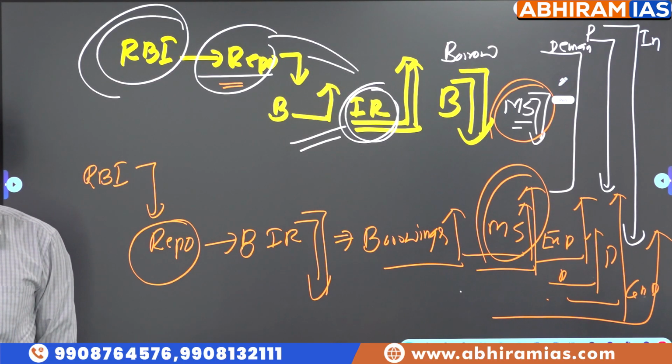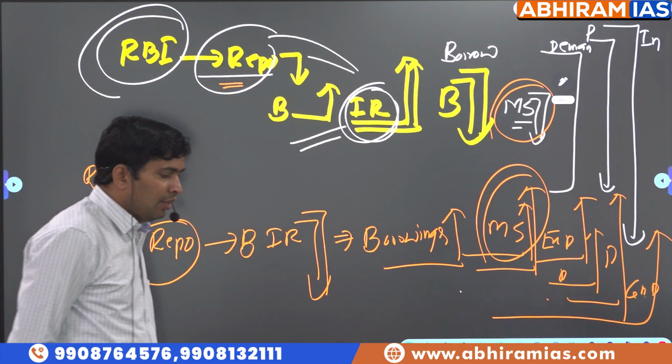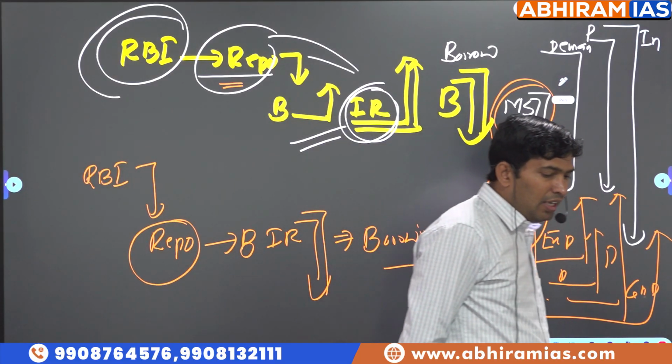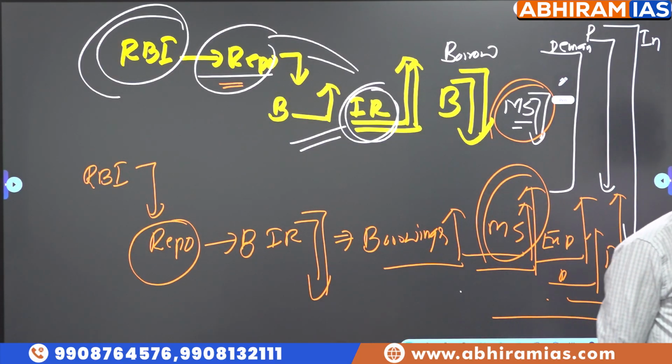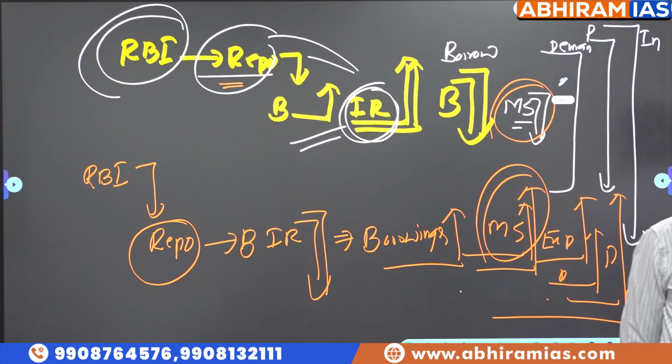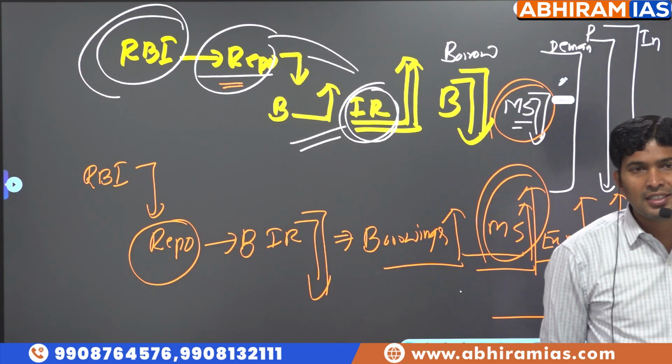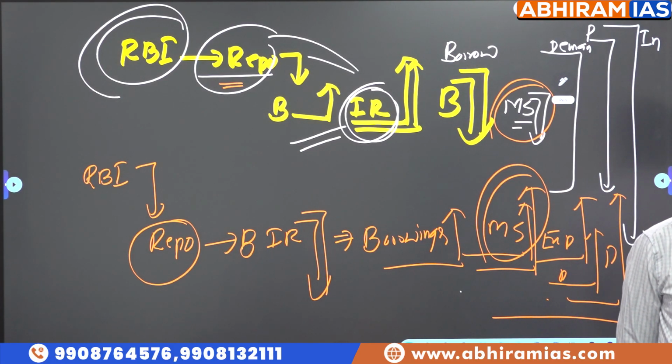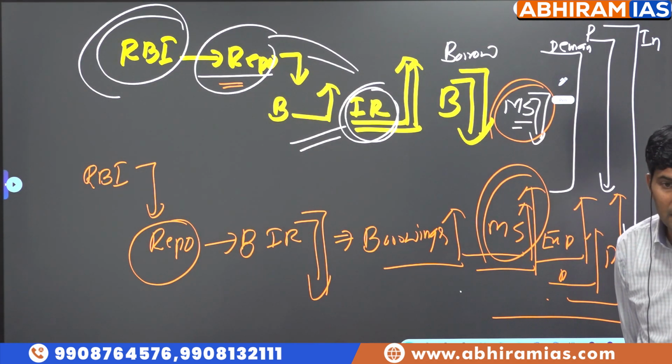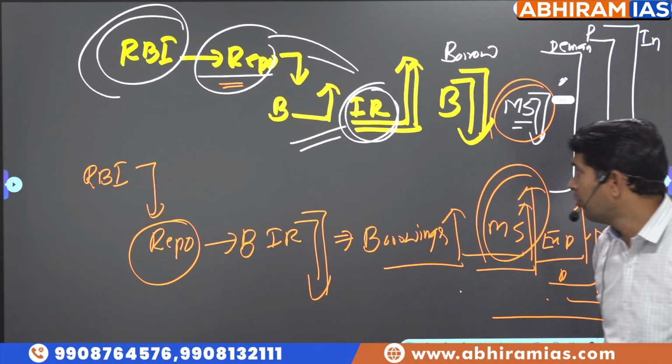Under quantitative tools, the first one is repo rate. Sir, why does repo rate seem to be a more effective tool in adjusting money supply? Because it is directly influencing credit availability to the public. Credit availability means the funds available as loans. That is the reason why we are dependent on repo rate as an effective tool for adjusting money supply. So once you know this,